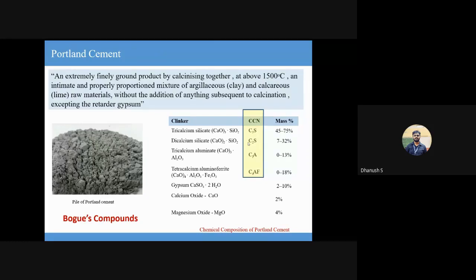So it's basically 3 parts calcium oxide and 1 part oxide of silica. Similarly, you have dicalcium silicate, which is CaO twice and then SiO2. You have tricalcium aluminate, which is CaO thrice plus your alumina. And then you have something called tetracalcium aluminoferrate. Okay, the chemical formula is there. And if you take, say, 100% of cement, this will be the percentage-wise distribution of these four compounds in your cement. Okay, and these four compounds together are grouped and called Bogue's compounds.